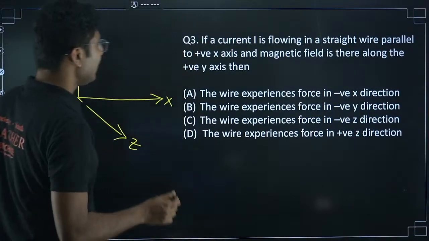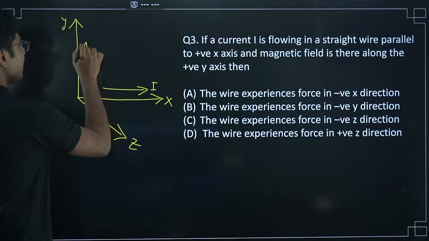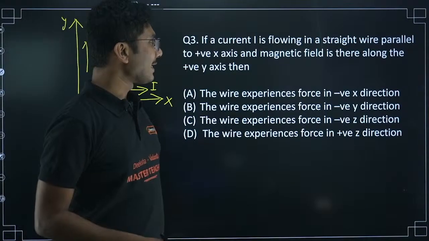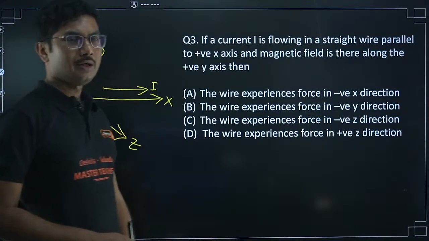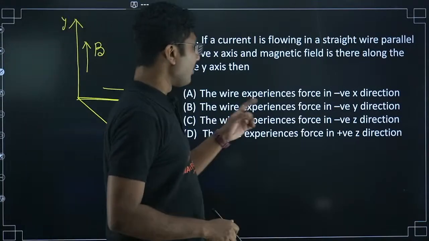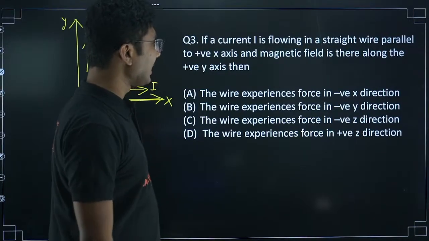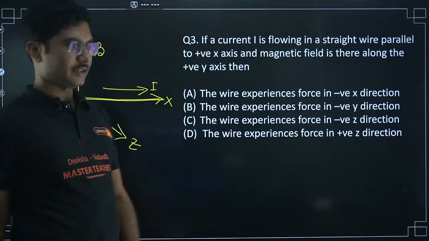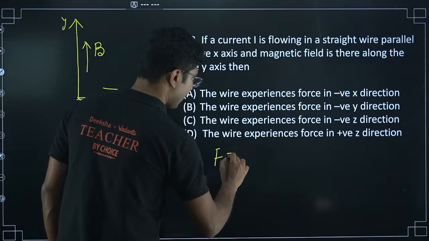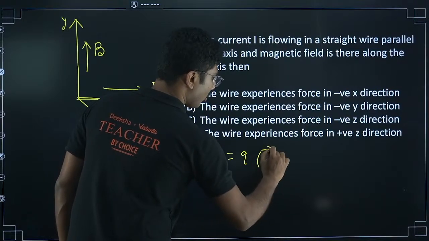Current is flowing in the positive x direction, magnetic field is along this direction, okay, then what is the direction of the force on the wire? What is the direction of the force on the wire? Okay, the wire experiences a force in the negative x direction, negative y direction, negative z direction, positive z direction. Okay, so force basically, if you remember Lorentz force, which was given by q into v cross B.